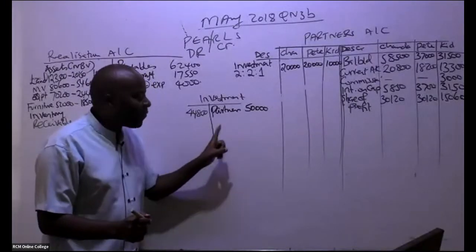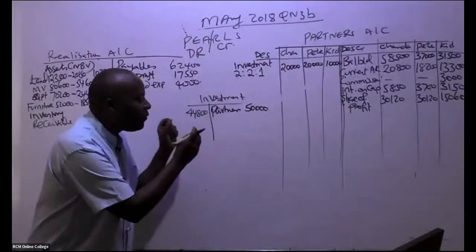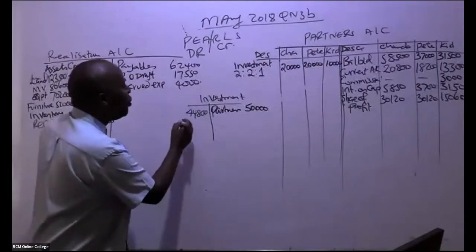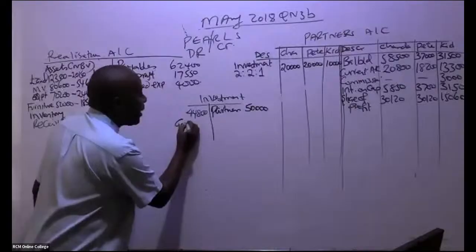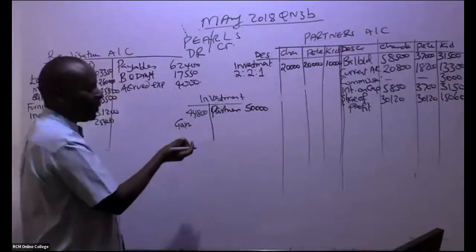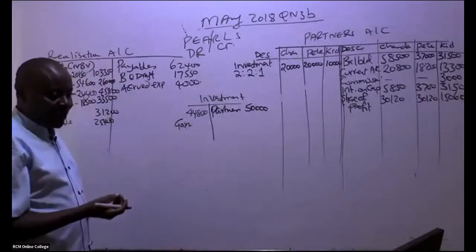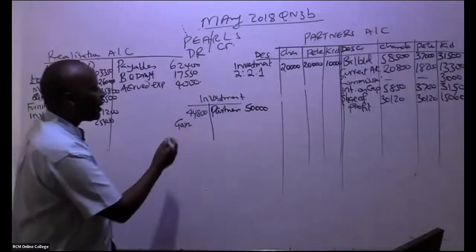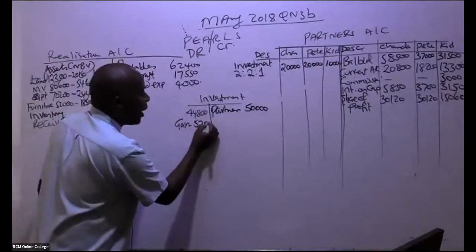There was a gain on this investment. So this gain, you come and mention here the gain. What is the balancing figure? The gain on the investment is 5,200.